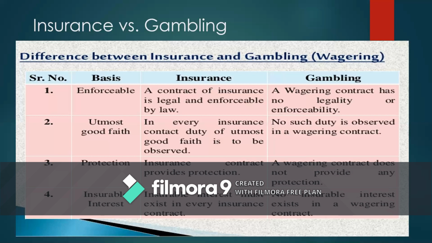But suppose I am staying in a rented house, and a loss happens to the rented house. Actually the loss does not happen to me, it happens to the owner of the house. In such cases, I cannot take an insurance policy on a rented house. This is what we call insurable interest. Such insurable interest is not present in a gambling contract. No insurable interest exists in a wagering contract except the benefit that they get out of the results. That is the difference between the two.